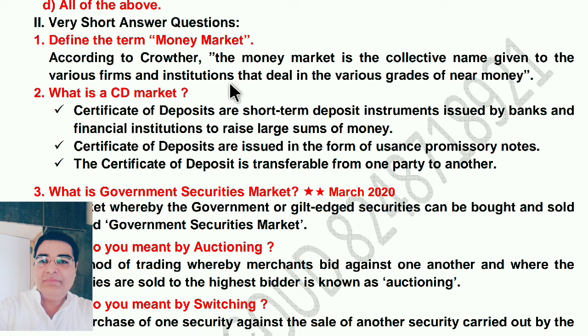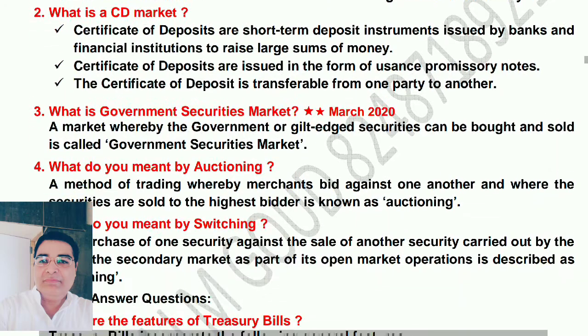Okay. Next one, what is a CD market? This is not compact disc, not CD. Here CD means certificate of deposits. Certificate of deposits are short-term deposit instruments issued by banks and financial institutions to raise large sum of money. Certificate of deposits are issued in the form of usance promissory notes. The certificate of deposit is transferable from one party to another. So you can transfer certificate of deposit from one person to another person.